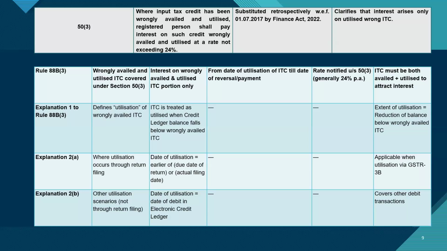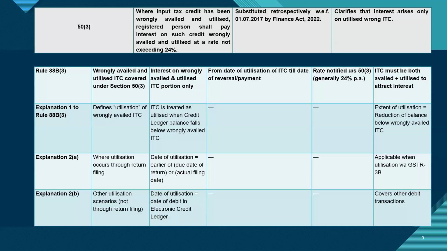In my opinion, the case which can be made out can only be regarding wrong utilization of ITC. It can never be regarding non-payment of tax. It is similar to the case wherein I avail ITC of Section 17(5) and use it for making the payment. It is not a case of non-payment, rather it is wrong utilization of ITC.